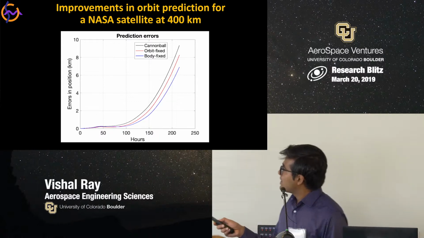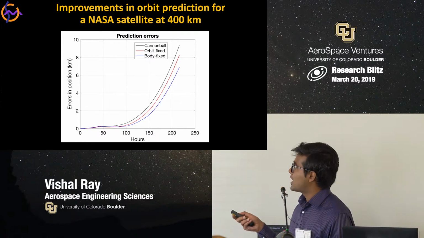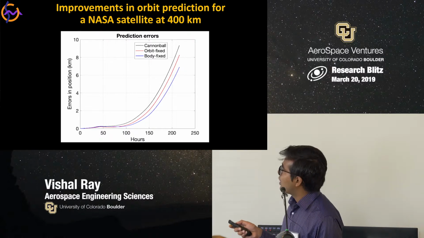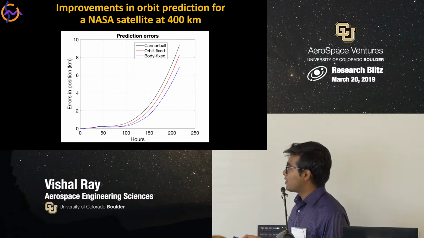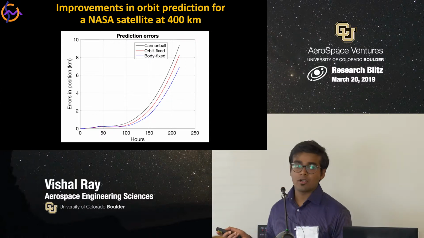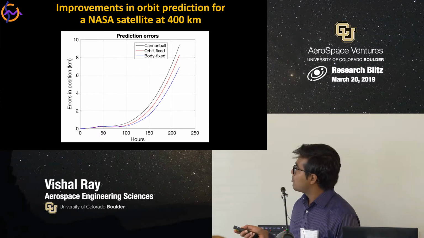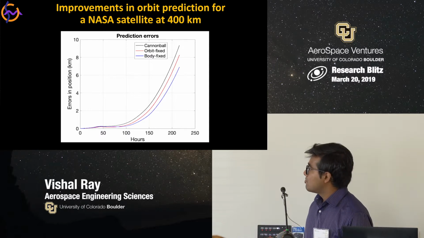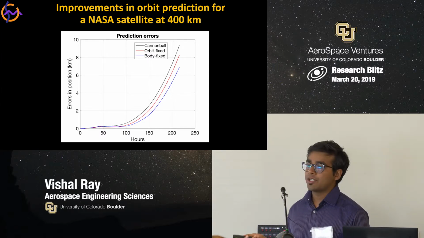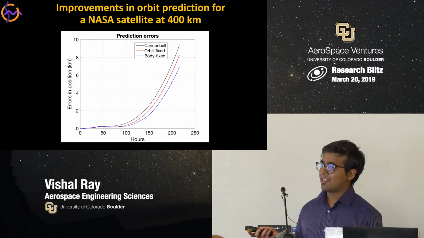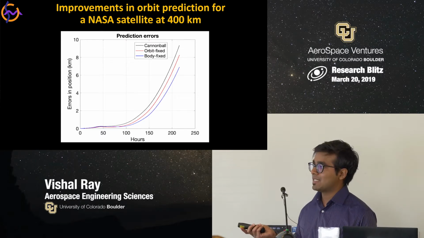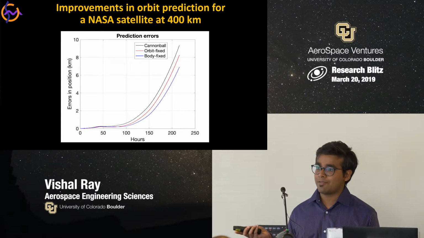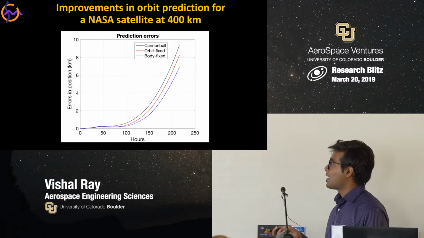So in this case, you can see how the constant model, which is called the cannonball drag model, leads to an error of around 9 kilometers at the end of a prediction of 9 days. And our Fourier series models are able to reduce the error compared to the constant model. So by the end of 9 days, the body-fixed model is able to reduce the errors by 33%. And if you look at the end of 2-3 days, the errors are actually reduced by 50%. So these models can be used in the orbit determination process, and they are not computationally intensive at all. For the body-fixed models, it's around 5 coefficients that we had to estimate, along with the position and velocity.